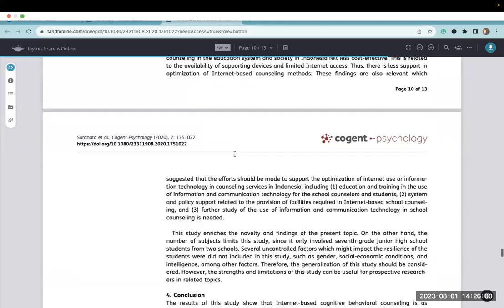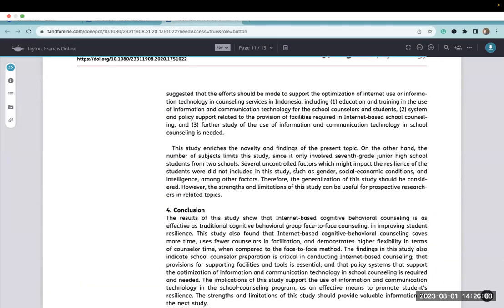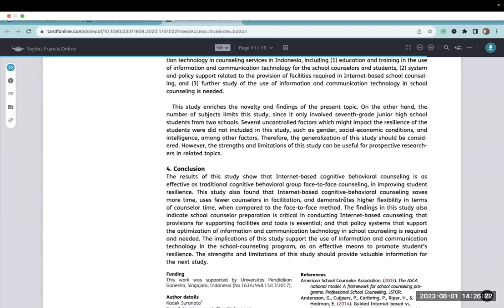And then, as I mentioned previously, there was a lot more information I would have liked to have known about the students and the faculty, the counselors that helped. I would want to know a lot more details about their demographics that I believe could be potential confounds that would impact the results. And then finally, there is another claim here. It says the studies in this also indicated school counselor preparation is critical in conducting internet-based counseling. I agree with that statement. I just don't know how this particular study supported that.